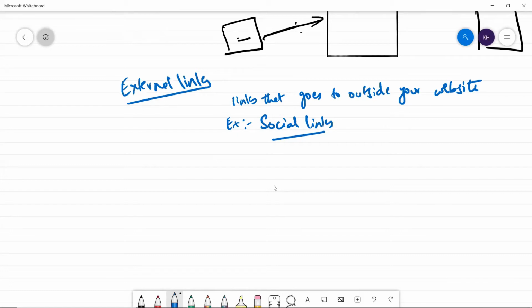Now it can be fine, that can be your page, but still you are sending traffic to some other page. So that is called an external link. But having too many external links is not good. External links increase bounce rate.